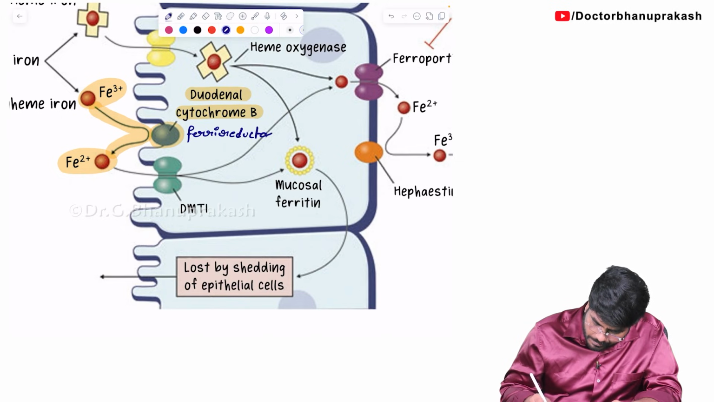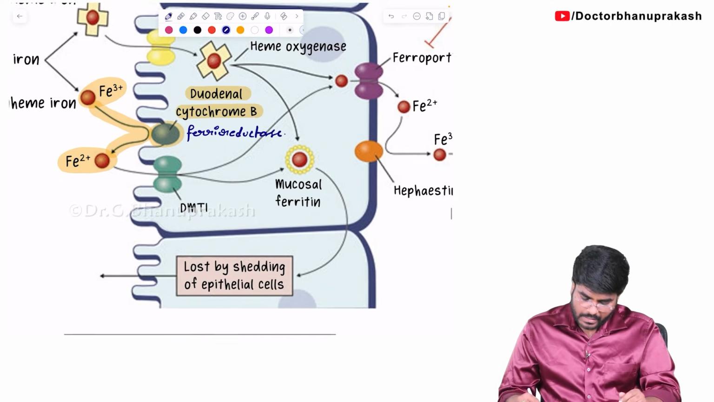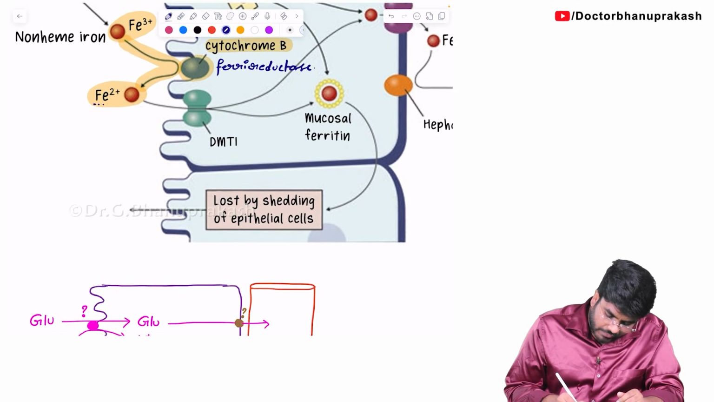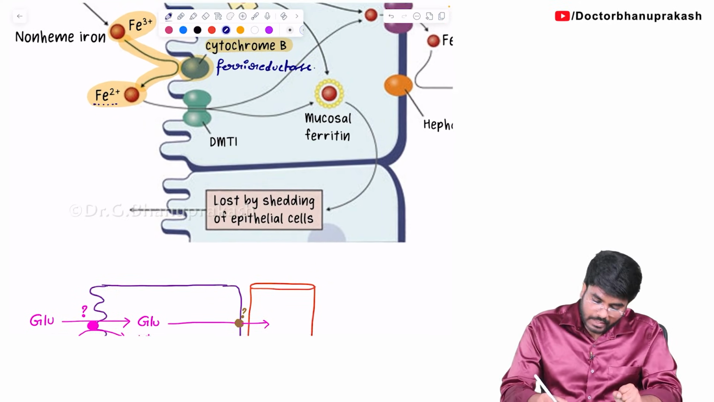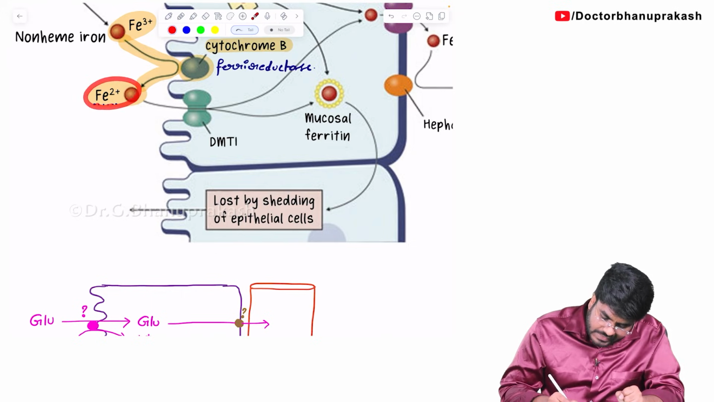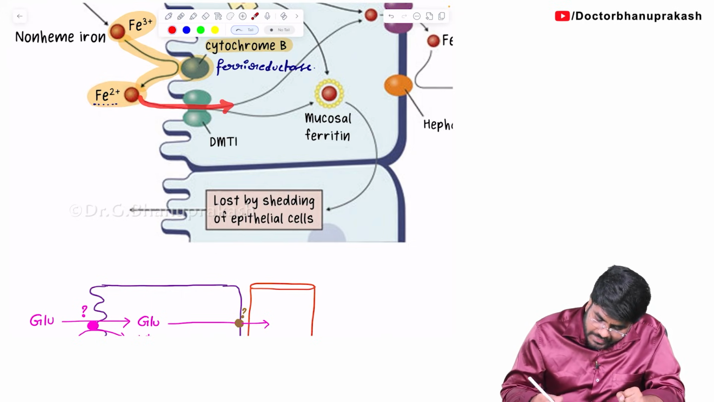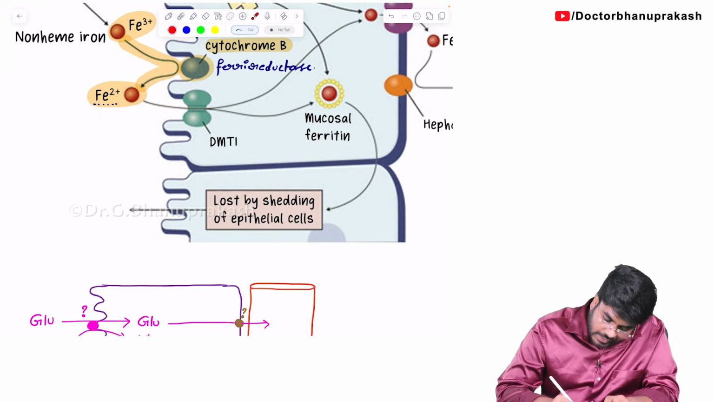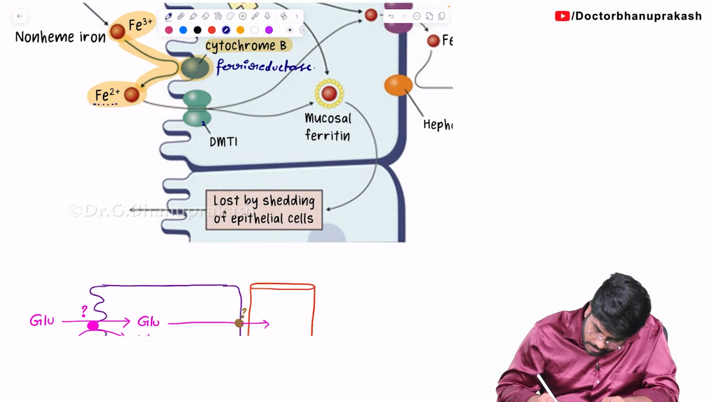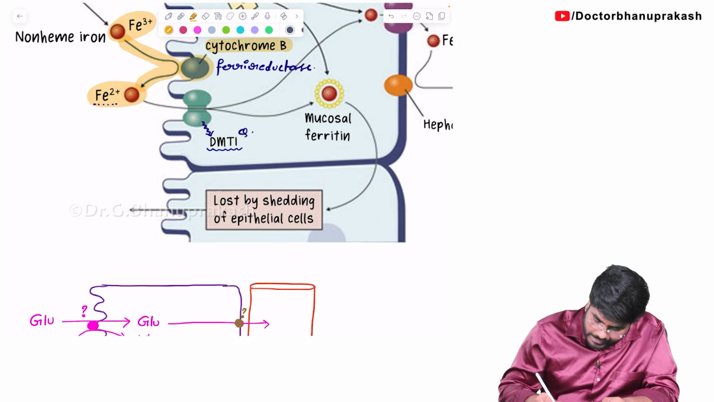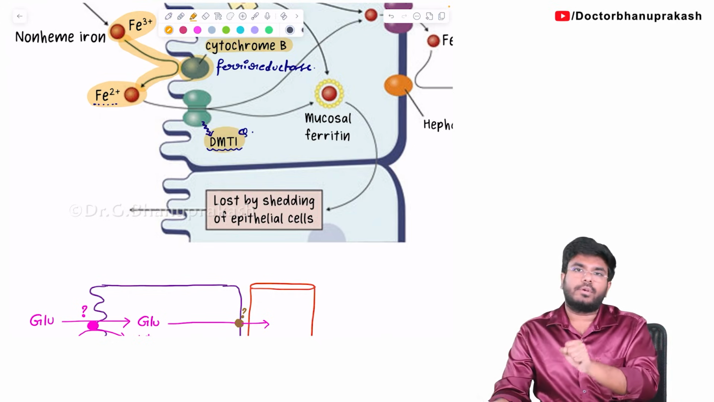Ferrireductase. Done. Now we have the Fe2+ form of iron, which can be absorbed. This Fe2+ form of iron is going into the duodenal epithelial cell with the help of a transporter called DMT1. So with the help of this DMT1, the iron is absorbed into the cell.